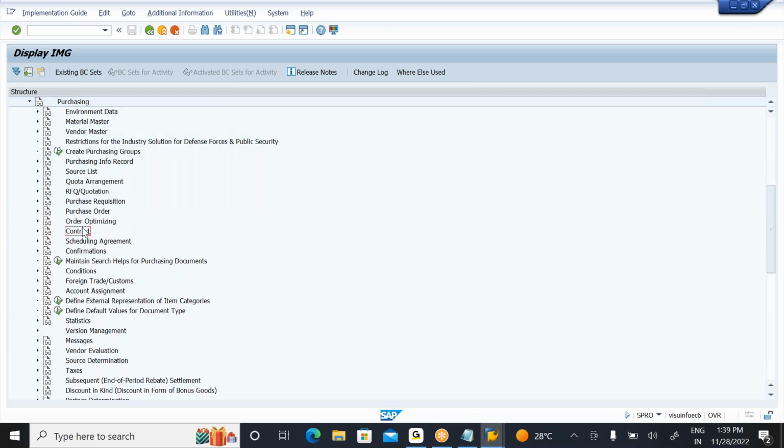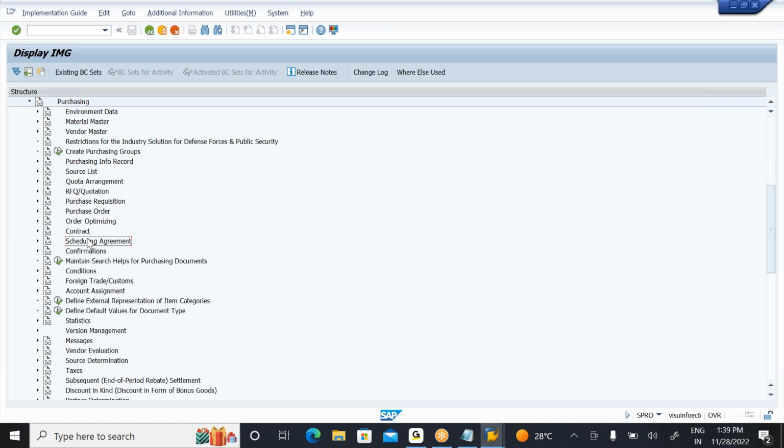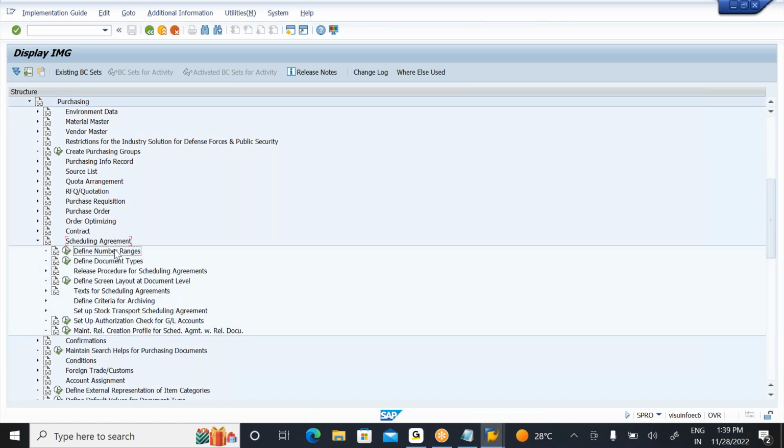If I go to contracts also, you can observe the same parameters: document types, number ranges, release procedure, screen layout. The same way, if I go to the scheduling agreement, you need to find the same: number ranges, document types, release procedure, and text. In the same way, you need to observe all the parameters.